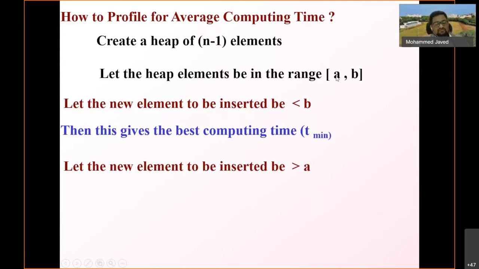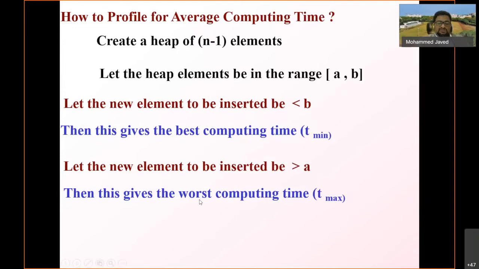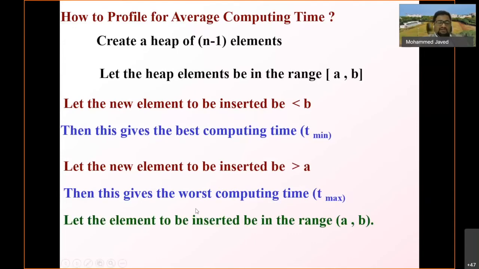This is an example of a worst case, and it is very sure that the element has to go to the top of the tree, right? And then this gives the worst case computing time, and this is the T max. And let the element be inserted.